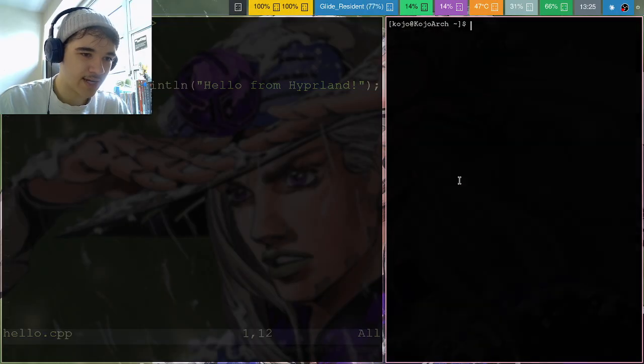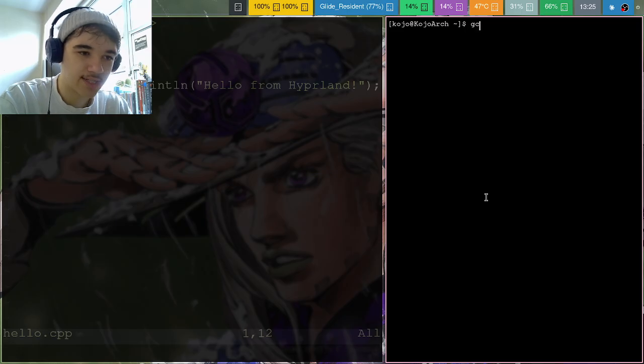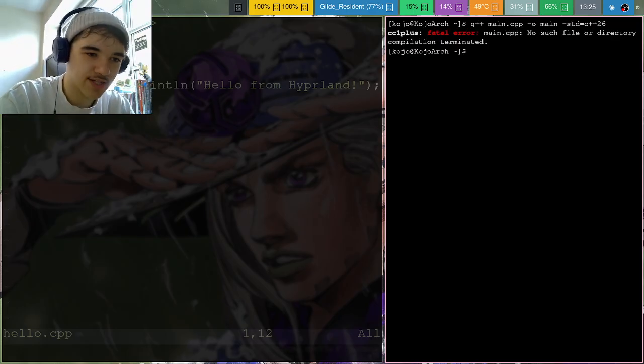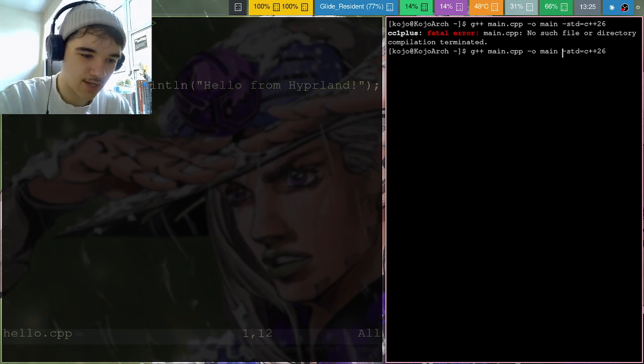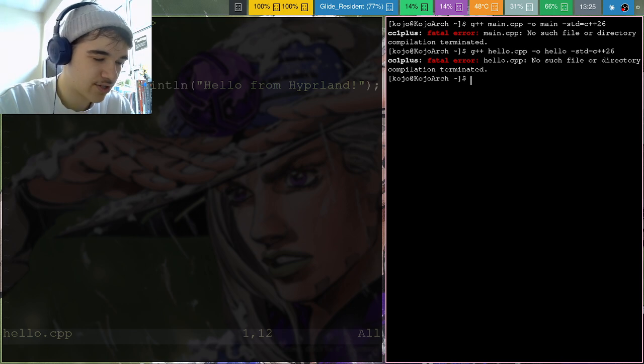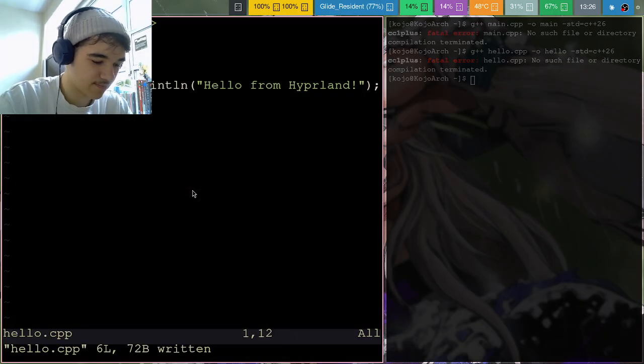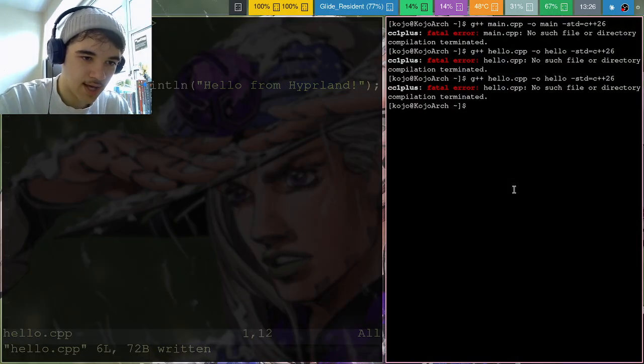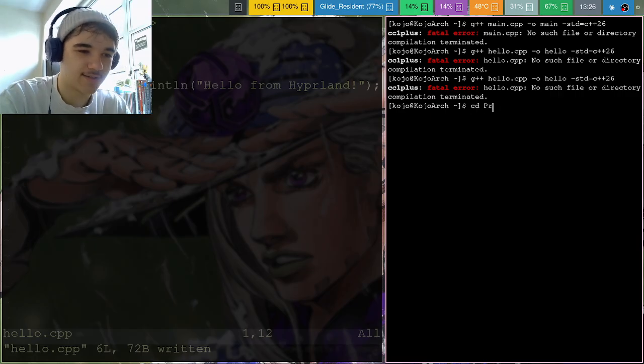Very cool, very nice. Then here I can compile, so GCC is on my computer by default, g++ in this case, main.cpp -o main. Make sure I'm using C++26. No such file or directory, that's right. It's not called that, it's called hello. So I'll rename both of these. I do need to get used to this ThinkPad keyboard, but fatal error, no such file or directory. Alright, I actually saved the file as well. Also in the wrong directory.